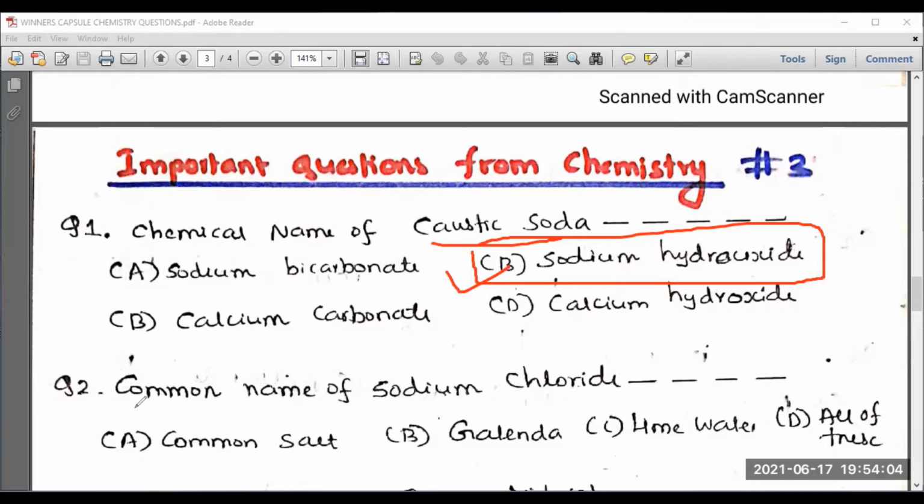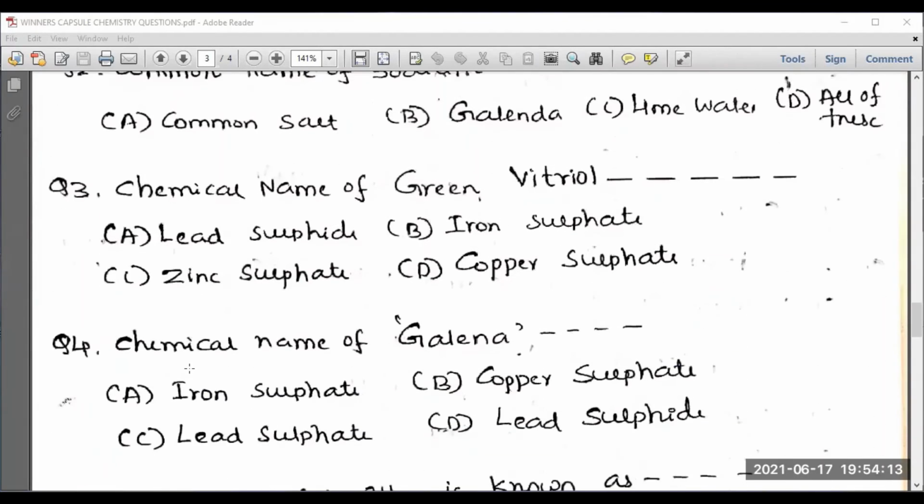Let me discuss question number 2. Common name of sodium chloride. It is of course common salt. Two questions are completed. I hope you are verifying your answers. Let me discuss questions number 3 and 4.